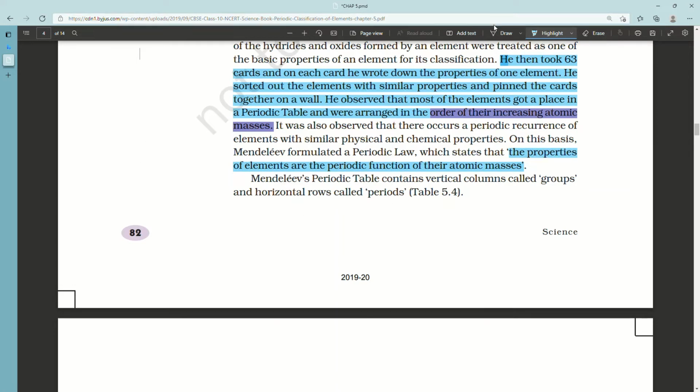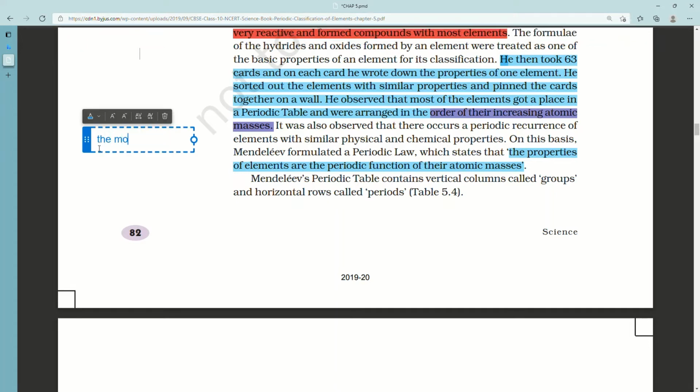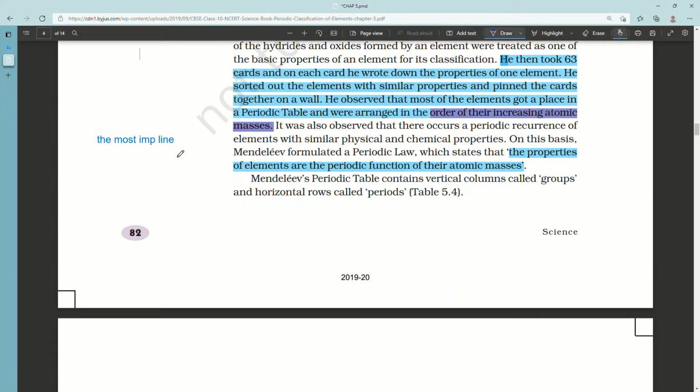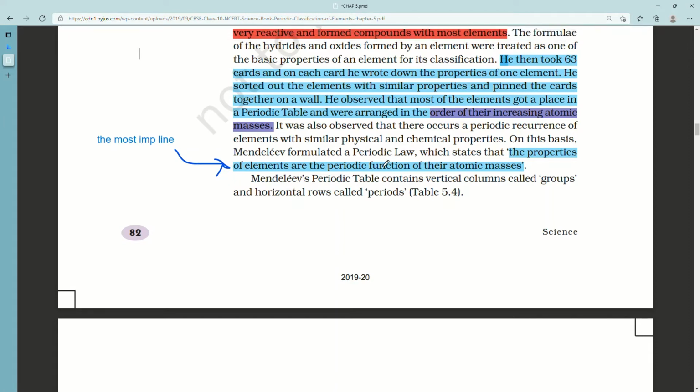Well, here it means that depending on the atomic mass, after a certain period or after a certain gap among the elements, the properties repeat. Now I don't know why the sentence is structured in this way, but this is what it means.